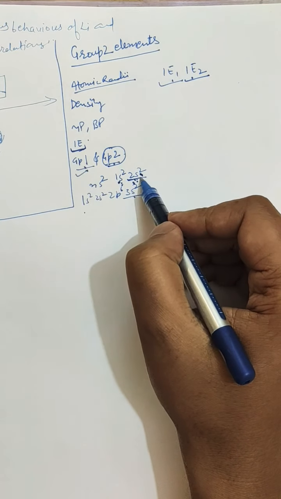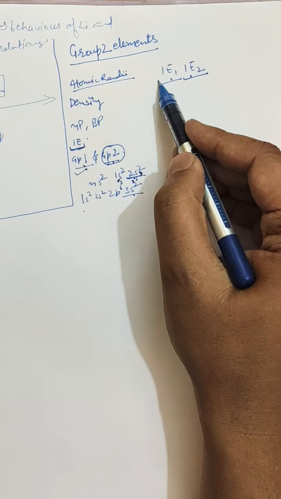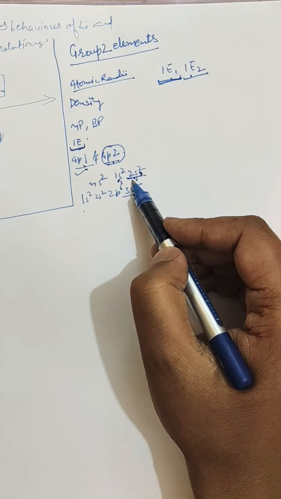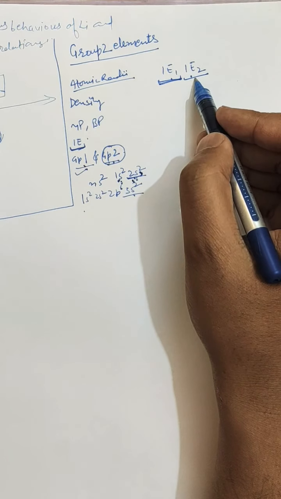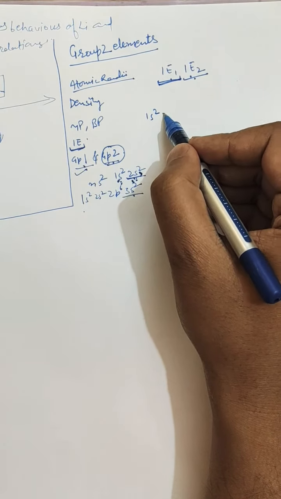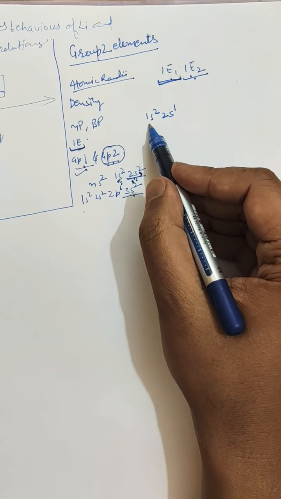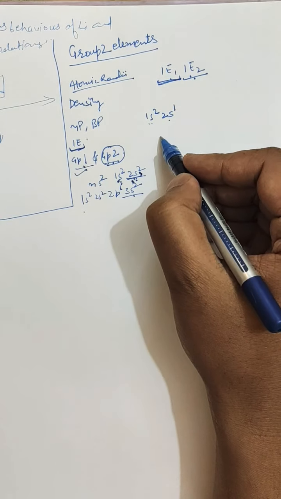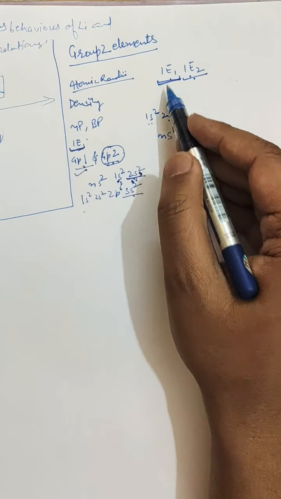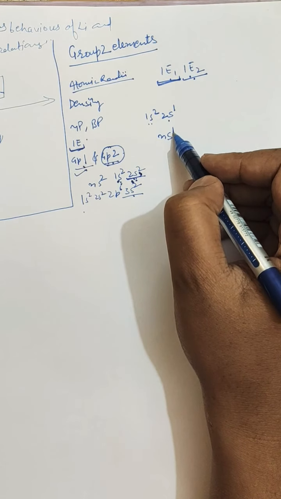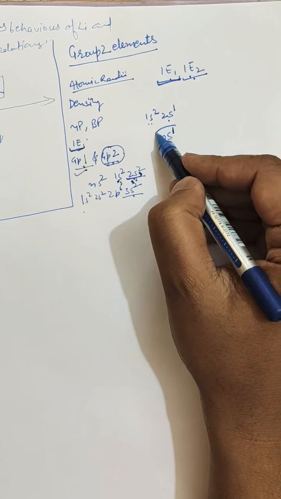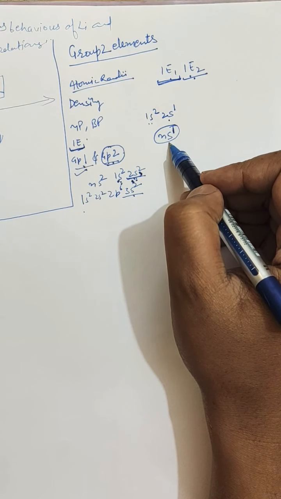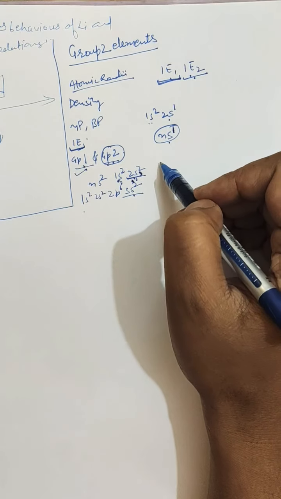These elements have a higher value of IE1 because they have a fully filled outermost subshell, but the value of IE2 will be smaller. Why? Because after IE1 the electronic configuration for beryllium will be 1s2 2s1. Similarly, for any other alkaline earth metal, it will be ns1 after IE1. Now this one electron is also lost easily because after losing this electron, the alkaline earth metal will gain the electronic configuration of a noble gas.